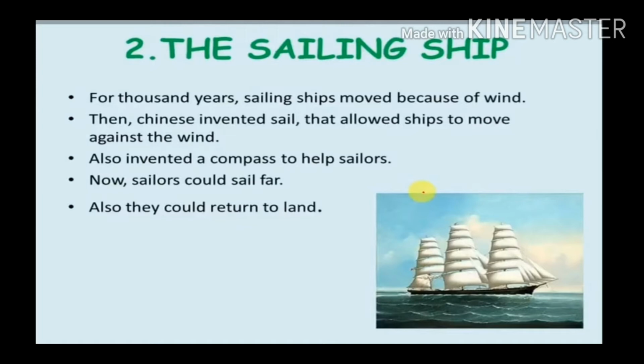Firstly, what do sails do? Sails help us to move the ship against the wind. And what does a compass do? A compass is an instrument containing a magnetic pointer which shows the direction. So what does the compass help with? It shows the direction. Because of this compass, sailors could find in which direction they are sailing, and because of technology like sail and compass, sailors could now sail for a longer distance.